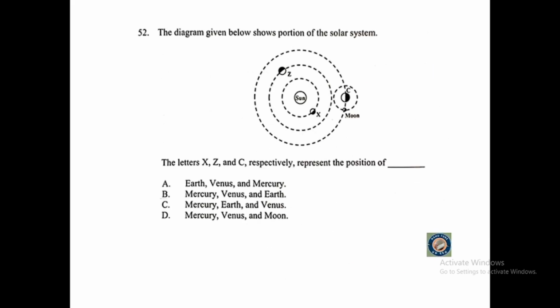Question number 52. The diagram given below shows portion of the solar system. The letters X, Z, and C respectively represent the position of blank. A. Earth, Venus, and Mercury. B. Mercury, Venus, and Earth. C. Mercury, Earth, and Venus. Or D. Mercury, Venus, and Moon.